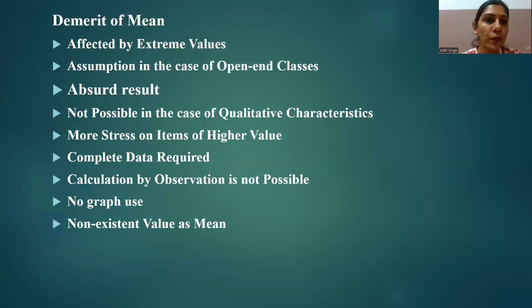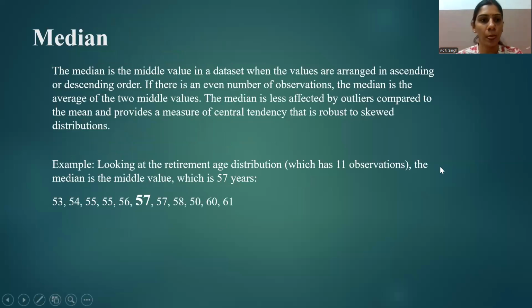Now let's come to the next topic, median. First understand the meaning and properties of the median, then we will come to its merits and demerits. So what the median actually means is, basically, the median is a point in any distribution below and above which lie half of the scores. So the median is the middle score of any ordered distribution. This will be the particular mid value of any score.